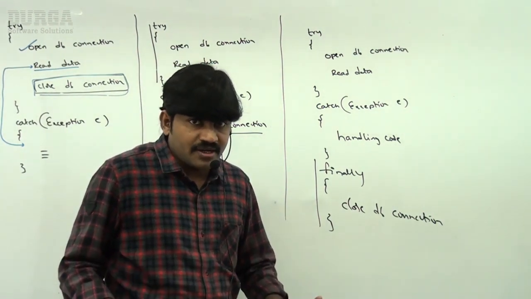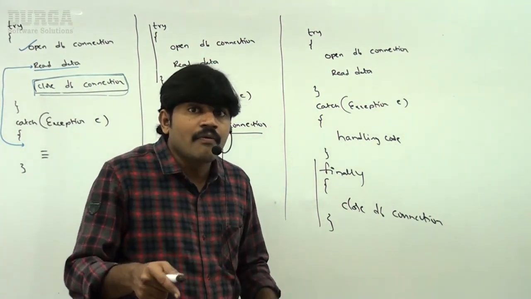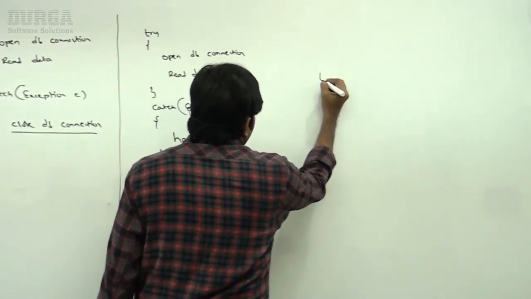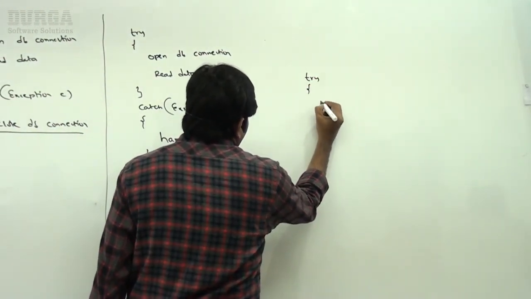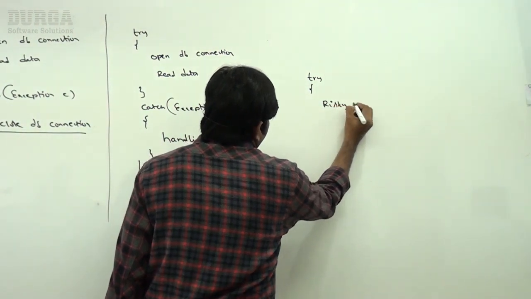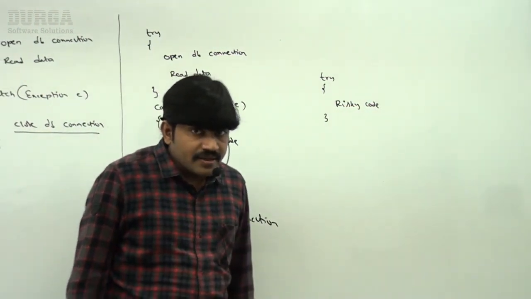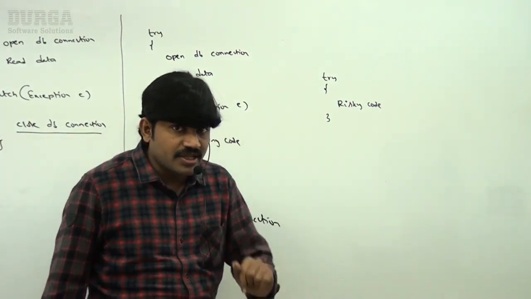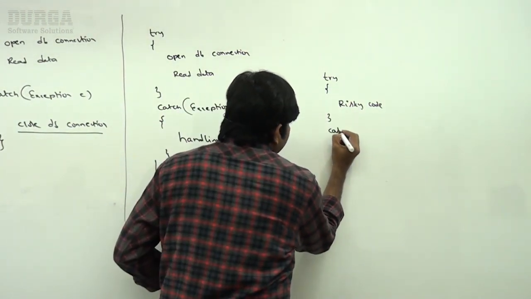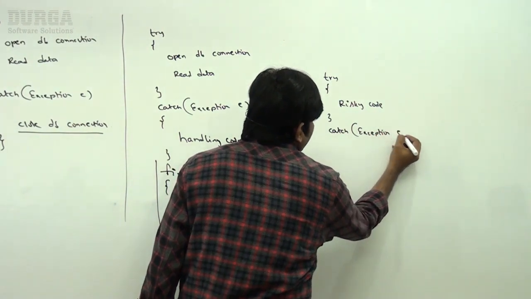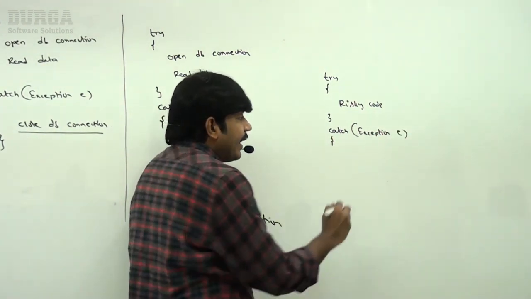Everyone can understand, right? What is the need of the finally block? What is the specialty of the finally block? Okay, now observe this. Inside a try block, which code can we take? Risky code. Next, inside the catch block, which code can we take? Handling code.